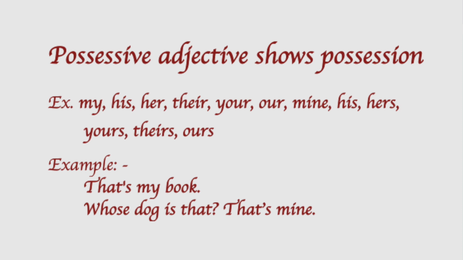So here the word my acts as an adjective by giving information about the noun book. It shows possession. So it's possessive adjective. The words my, his, her, their, your, our are included in this type of adjectives. All these adjectives except the word his can only be used before a noun.